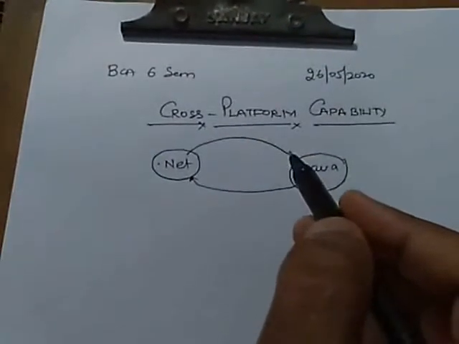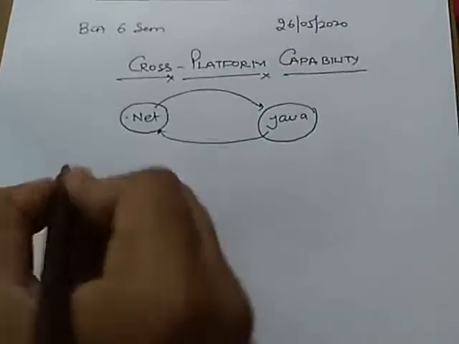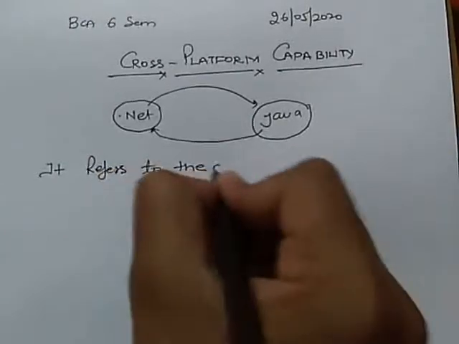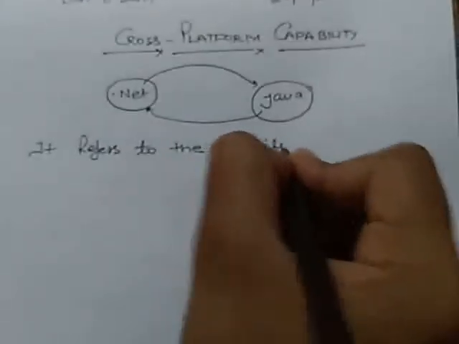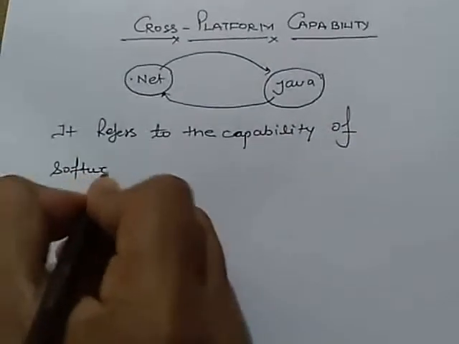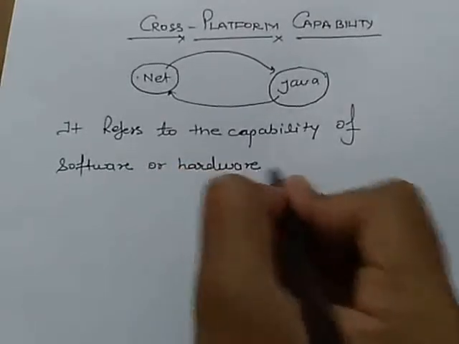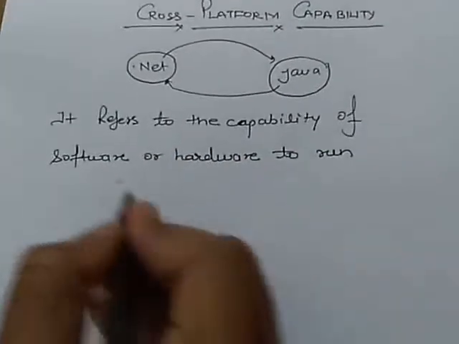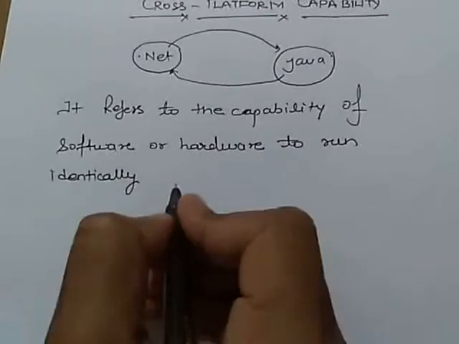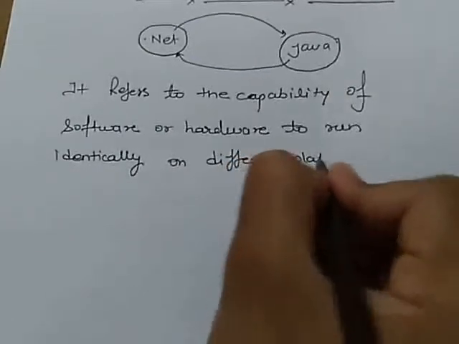Now, in short form, we can say that it refers to the capability of software or hardware to run identically on different platforms.